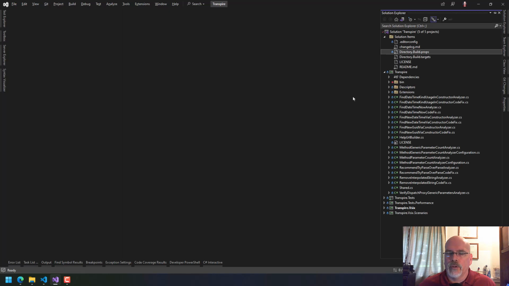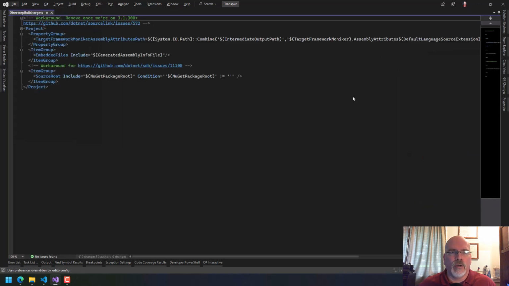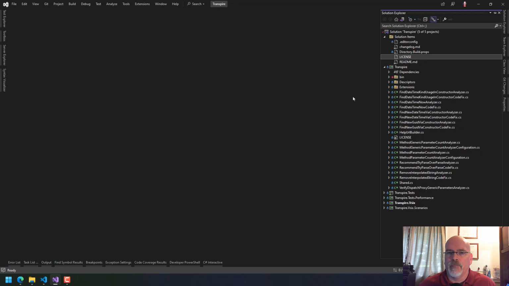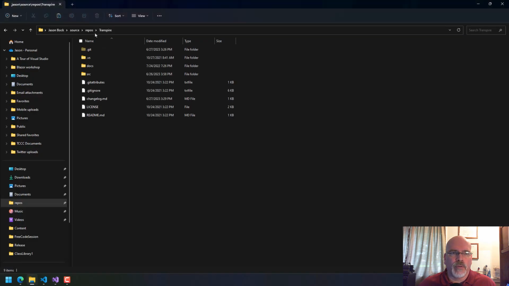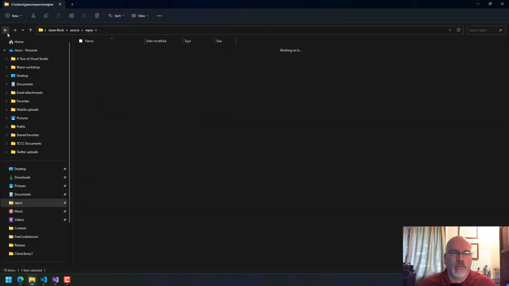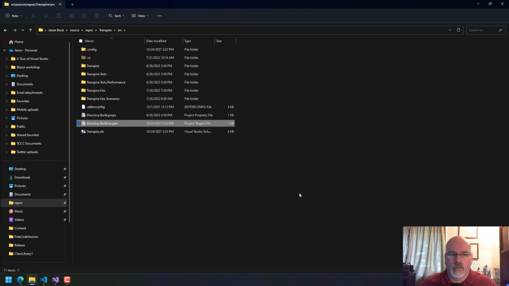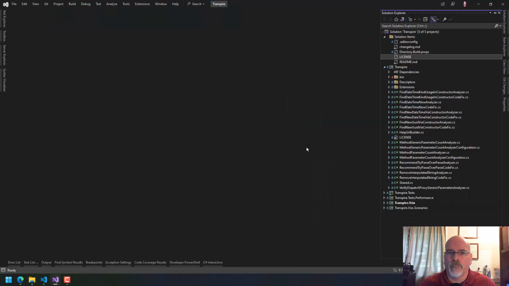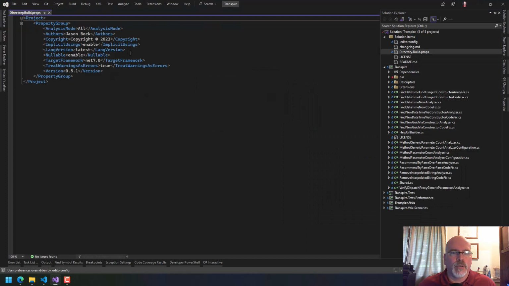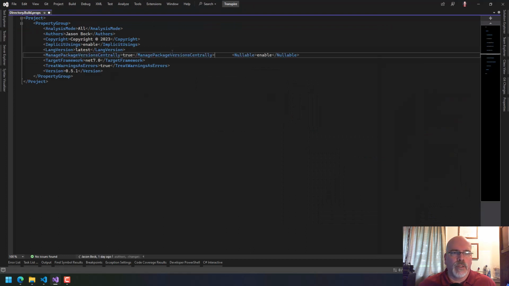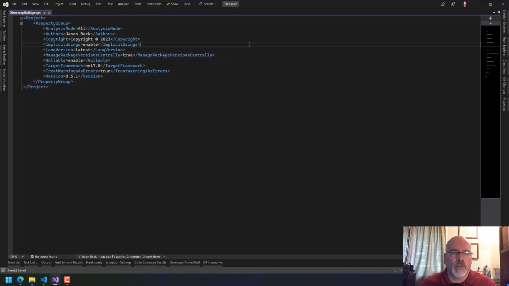So we don't need targets anymore, do we? No, we don't need that anymore. We can delete that. And actually, we want to make sure that we don't have that floating around anywhere, because that should be gone. Okay. So we want to come into here and manage package version centrally.